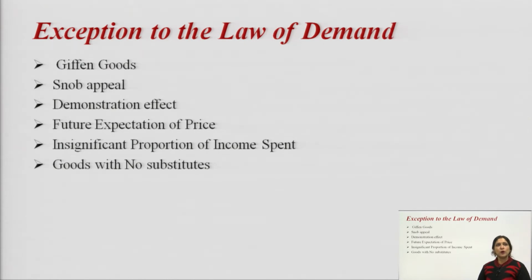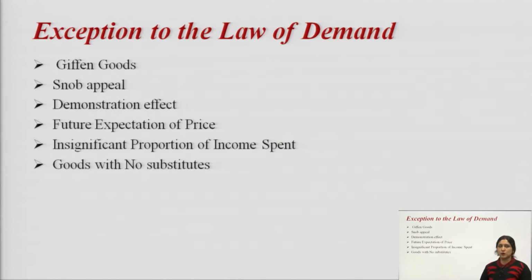There are a few exceptions to law of demand like Giffen goods, snob appeal, demonstration effect, future expectation of price, insignificant proportion of income spent and goods with no substitute. We will discuss these one by one.